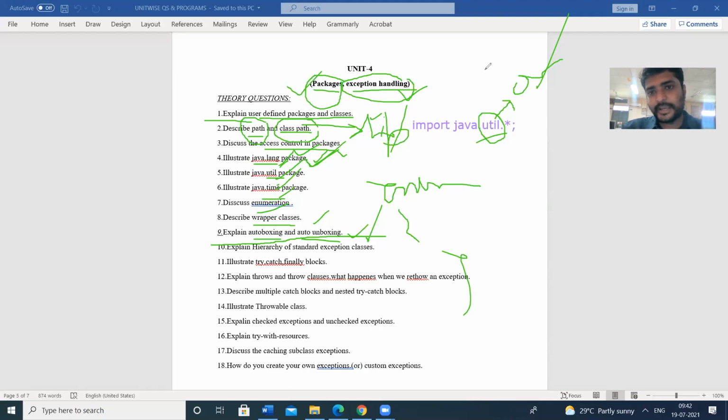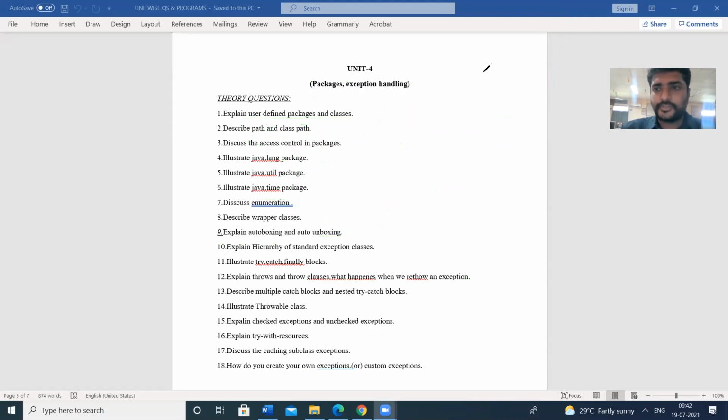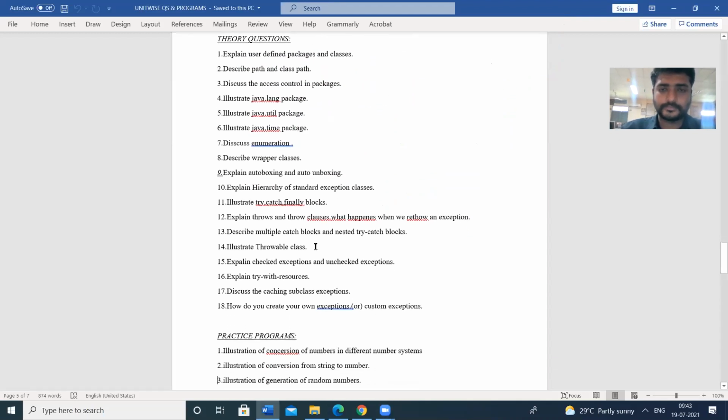So next one, exception handling. So this is very, very simple. In the exception handling, we are going to check these things. First one, hierarchy of the standard exception class. So there is a hierarchy of the exception classes.